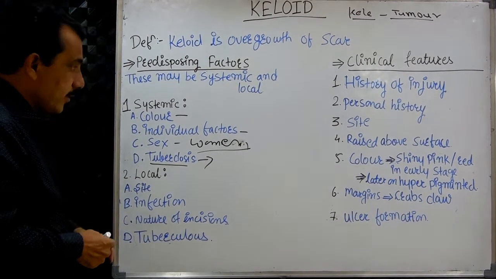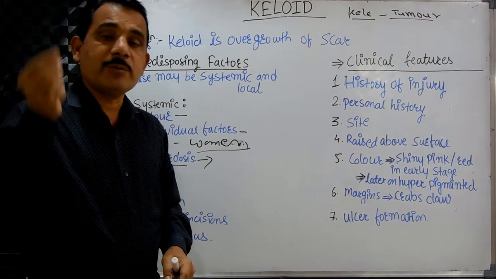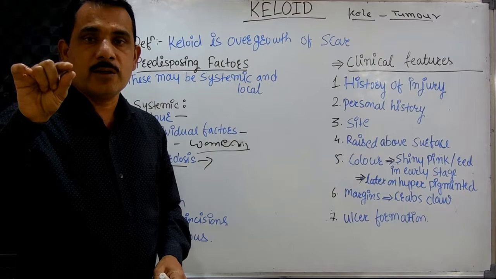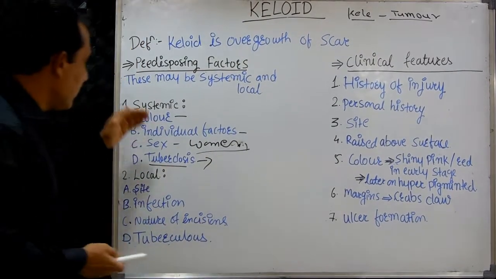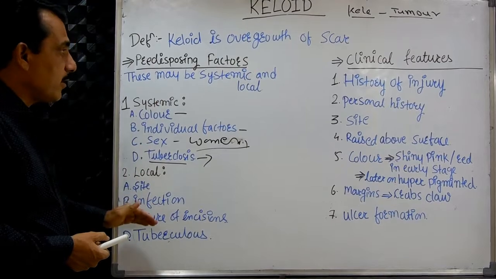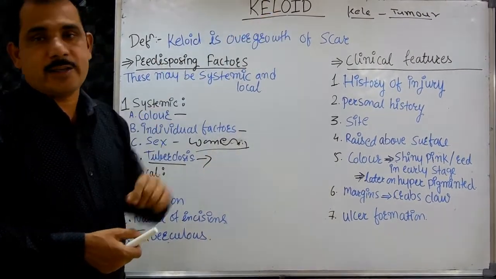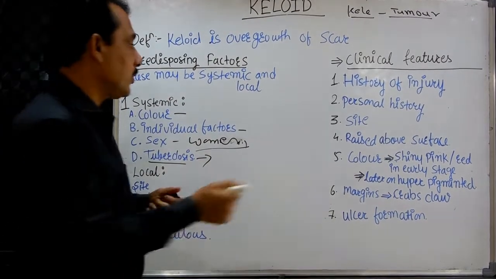Then tuberculous scar. If there is a tuberculous ulcer, and healing of this ulcer occurs and this tuberculous scar forms, that tends to become a keloid. So these are the predisposing factors which favor the development or occurrence of the keloid there. You understood? Predisposing factors. Then the pathology.